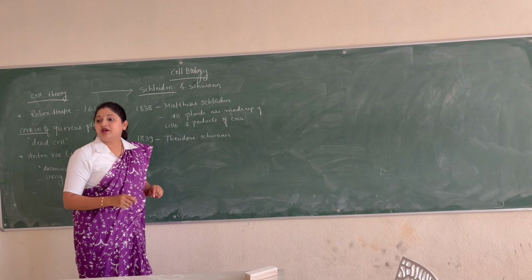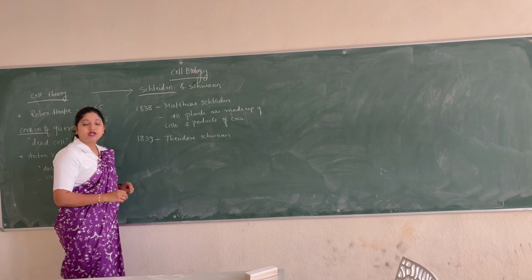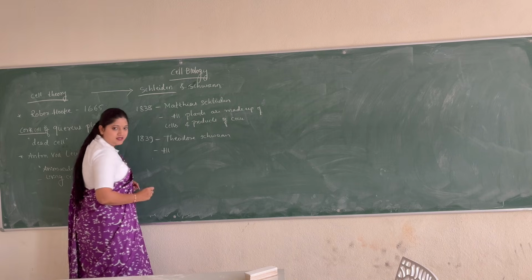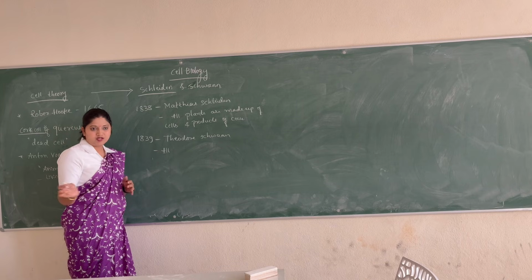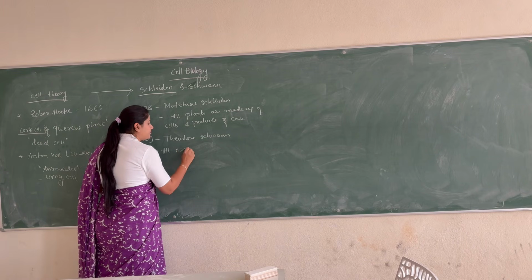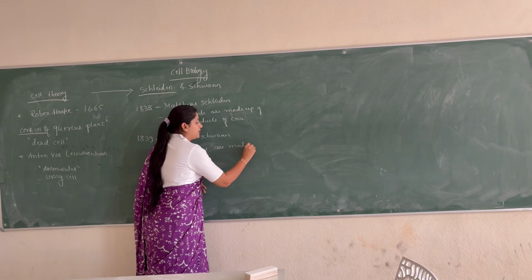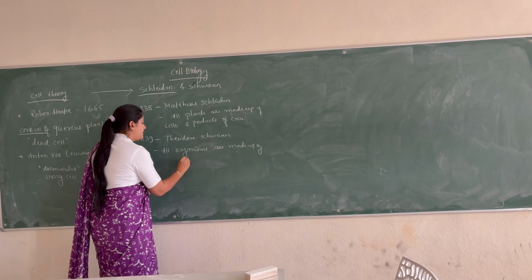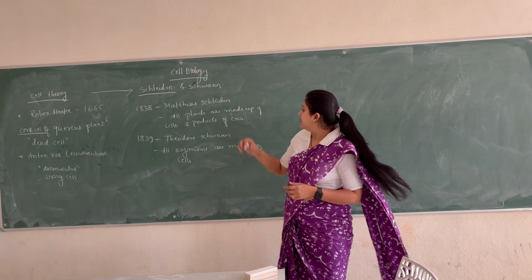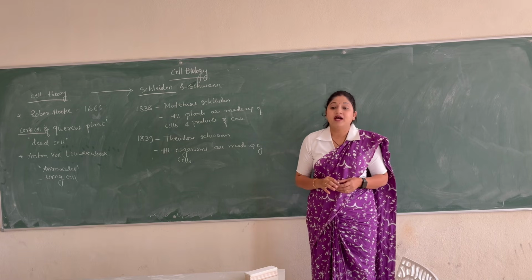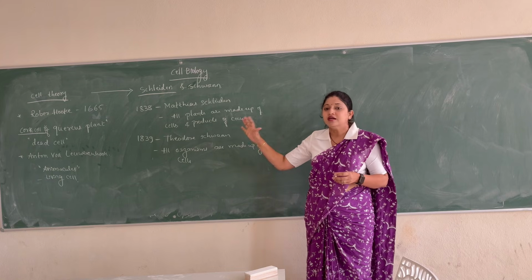However, though being a zoologist, he concluded that the structural definition of the living organisms is given by Schleiden and Schwann.